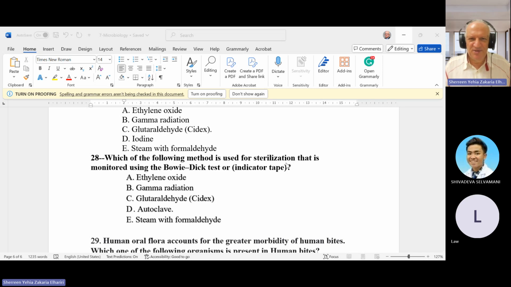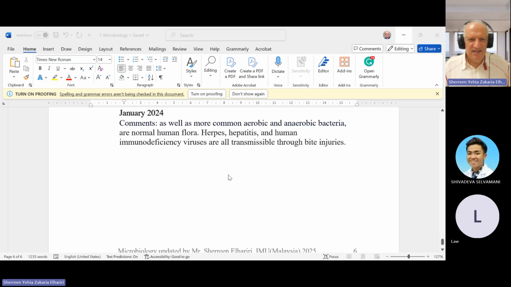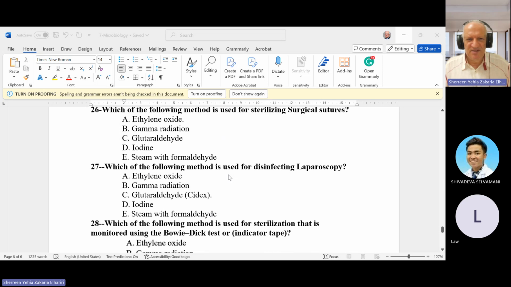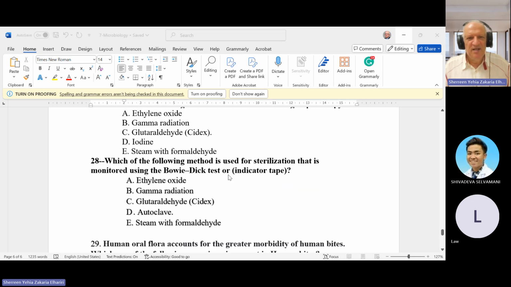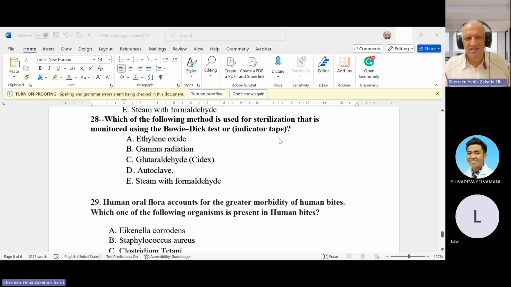Which of the following methods used for sterilization is monitored using the Bowie-Dick test? The Bowie-Dick test is an indicator tape. I think I put the picture maybe in the answer sheet, so I will show you the picture. So this is indicator tape. If you see an instrument in surgery, it has indicator tape. This tape is usually used in the autoclave. To put the instrument in the autoclave, they have a special paper and a special tape. I will show you soon.